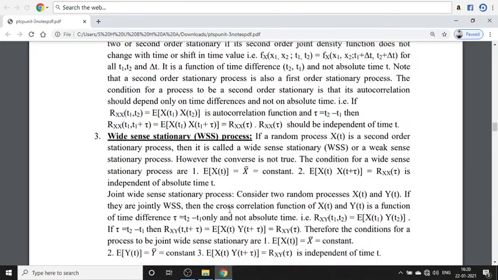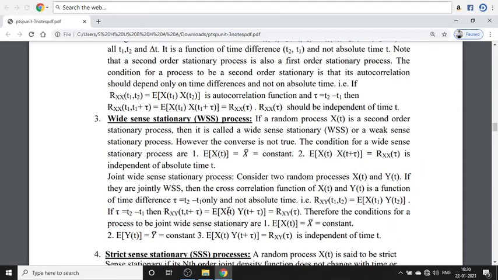And the wide sense stationary process is also very important. Wide sense stationary process will be asked in the exam as a long answer question. If a random process X(t) is a second order stationary process, then it is called a wide sense stationary process or weak sense stationary process.